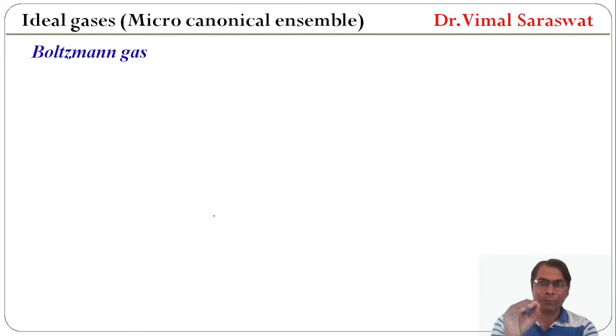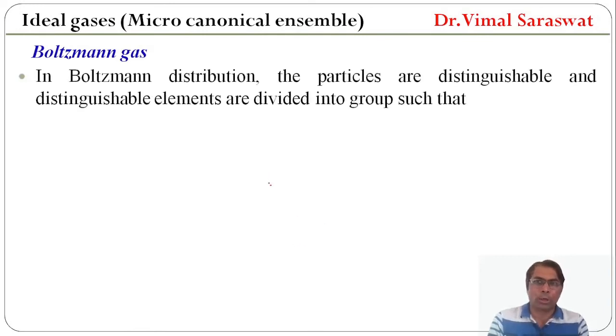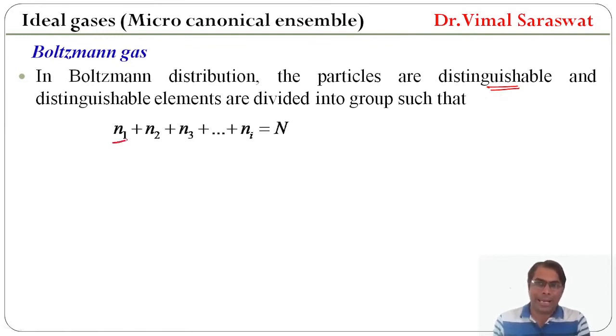Now, if the gas is actually Boltzmann's gas, then what will happen? In Boltzmann distribution, the particles are distinguishable and distinguishable elements are divided into groups such that N1 plus N2 plus N3 plus Ni equal to N. So the total number of particles will be N, and N equal to N1 plus N2 plus N3 up to Ni.